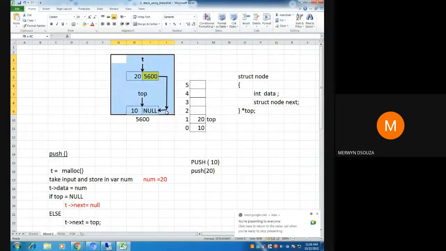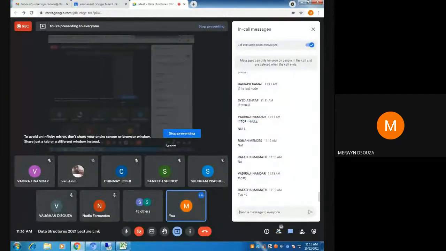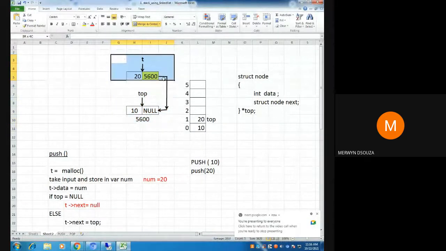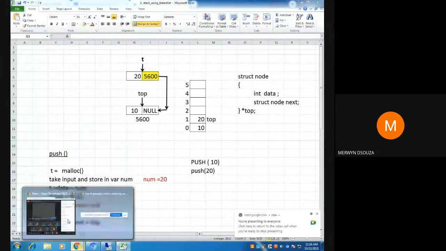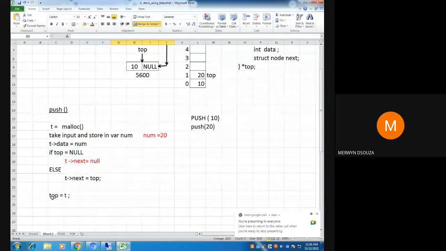In this diagram, in the linked list part, is top there at this node? Okay, top is not there at that node. So what do you need to do? Set the top equal to t.